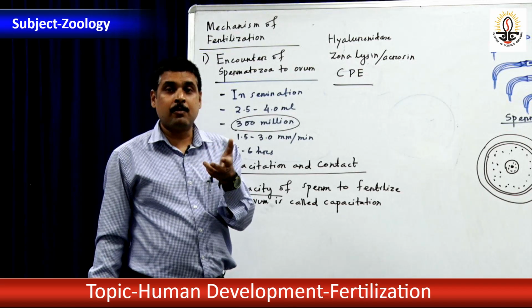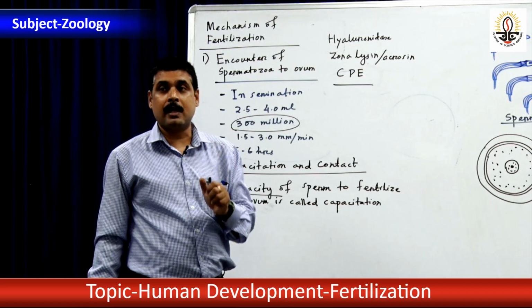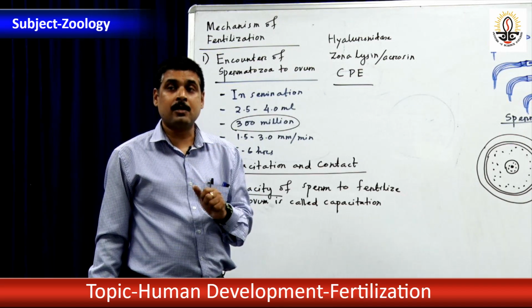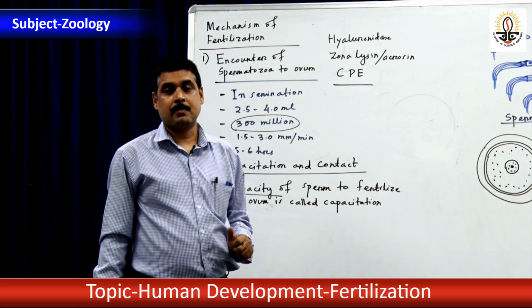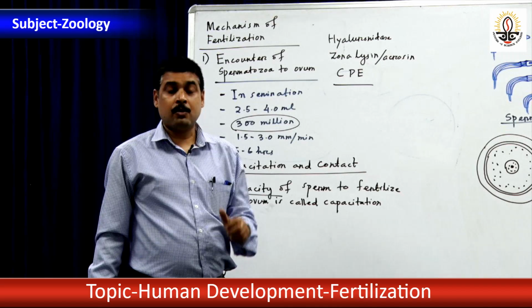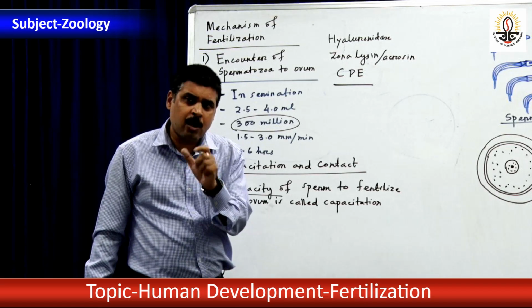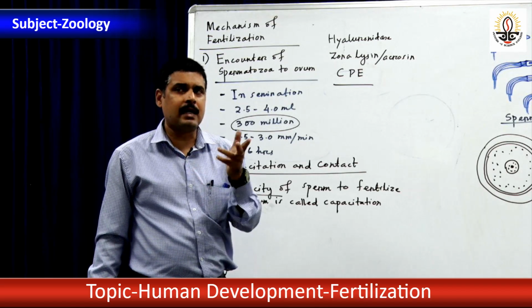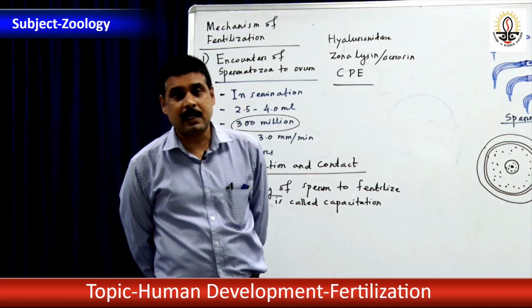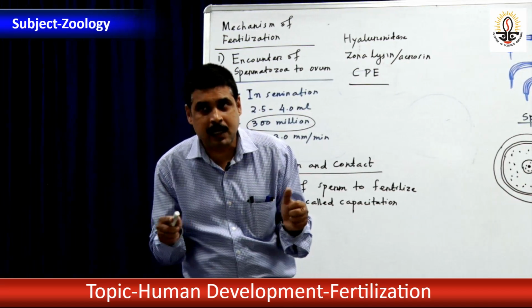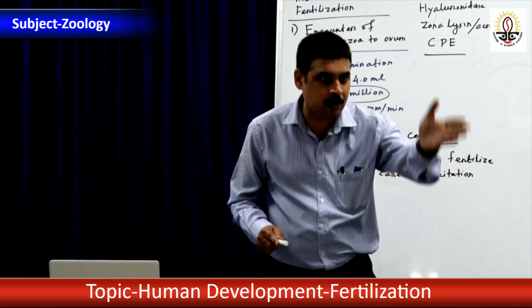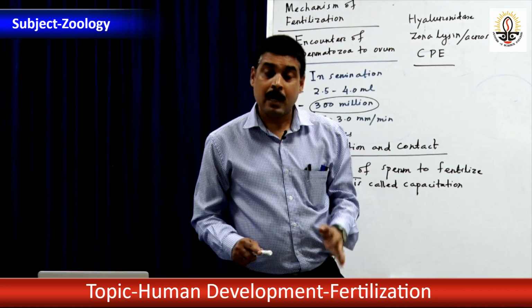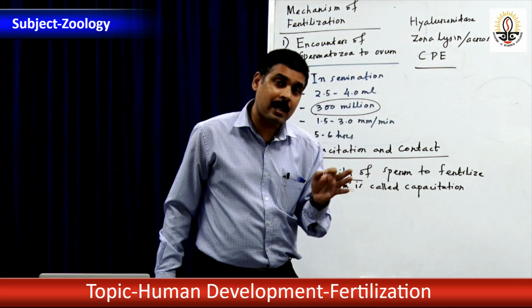If that vaginal fluid becomes thick, the sperm will not fertilize. In another class, we will discuss which contraceptives make the vaginal fluid thick. So, vaginal fluid, and another hormone you have studied, prostaglandin. Prostaglandin is present in semen, which causes uterine contraction and relaxation so that sperm passage will be easier. And my dear students, that is what is called capacitation.